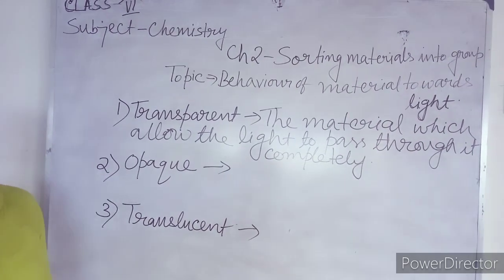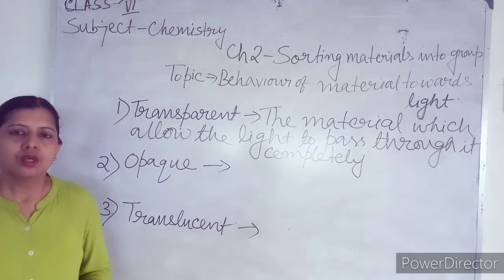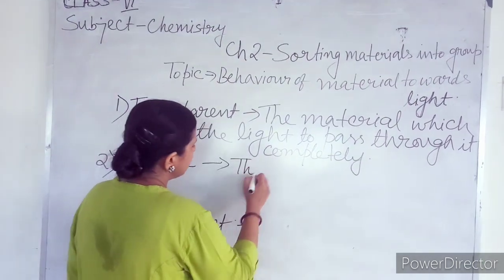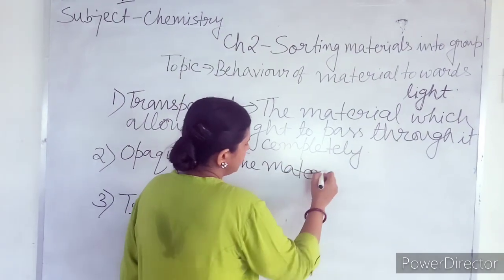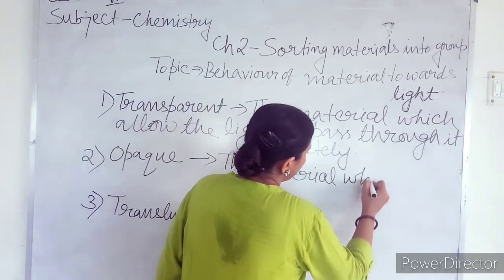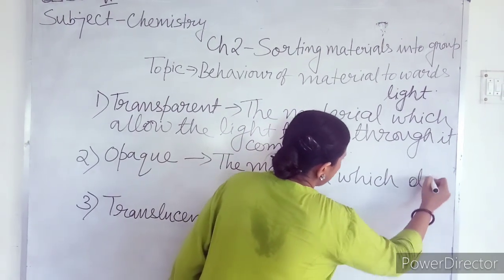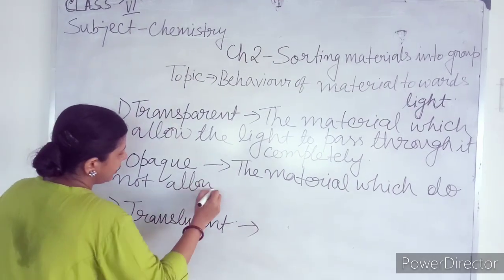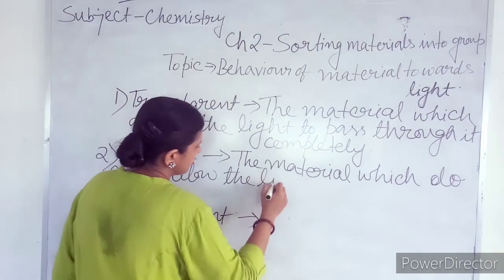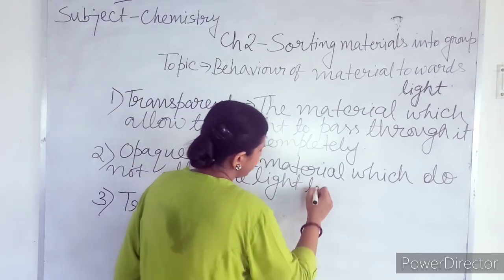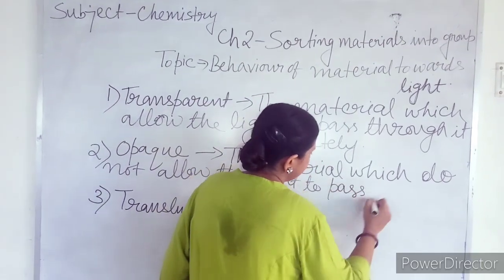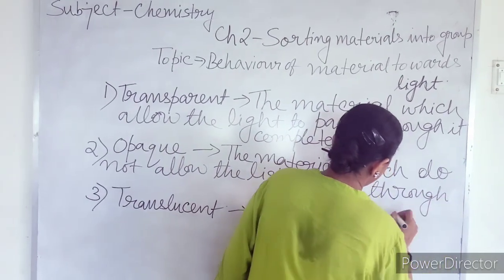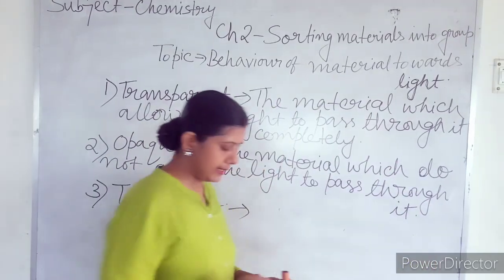Second one is opaque. Opaque materials are those which do not allow the light to pass through them. The material which does not allow the light to pass through it, that is called opaque material.